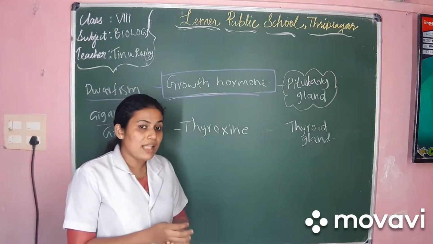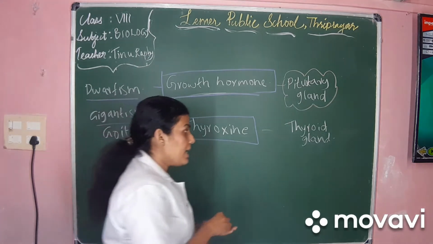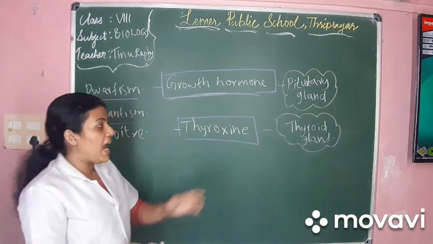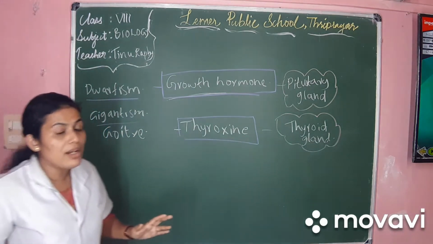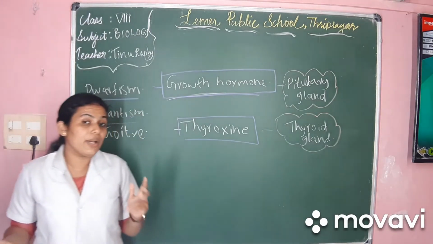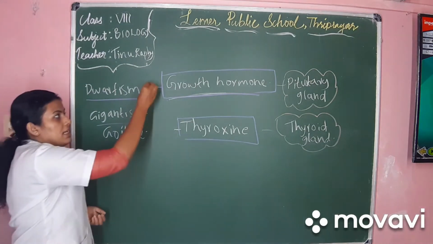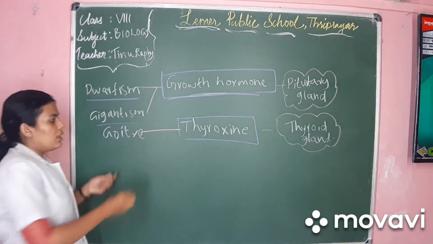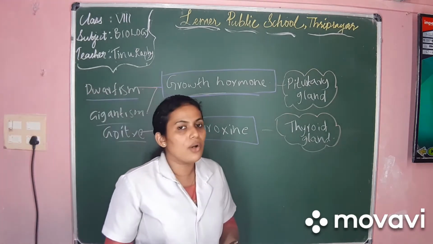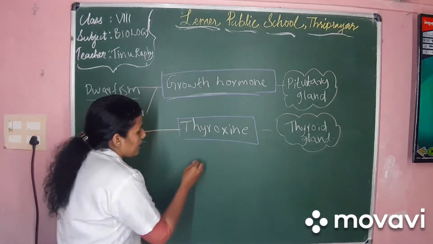So, the next hormone is thyroxine, secreted by the thyroid gland, and its function is the cellular oxidation of proteins, carbohydrates and fats. The deficiency of thyroxine leads to goiter disease.